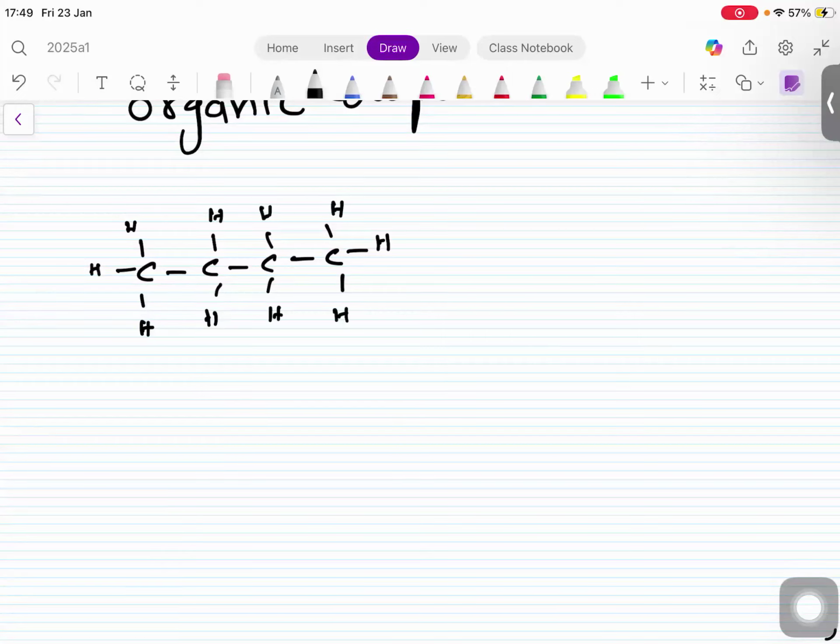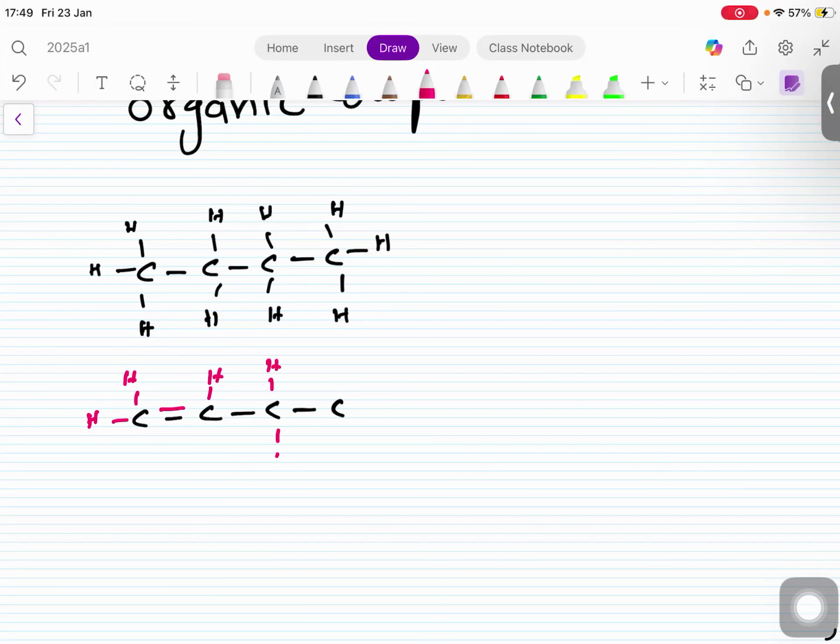But if you see a similar compound with a similar number of atoms, apparently looking the same, but I see one of the carbons carrying a double bond or two of the carbons carrying a double bond, so I'll understand this is what? This is unsaturated. I hope you understand. These two are the hydrocarbons, but the second one is unsaturated and the first one is saturated. On what basis am I saying? Because of this carbon-carbon double bond, I'm saying it is unsaturated. Is it clear now? Okay, yes, sir.